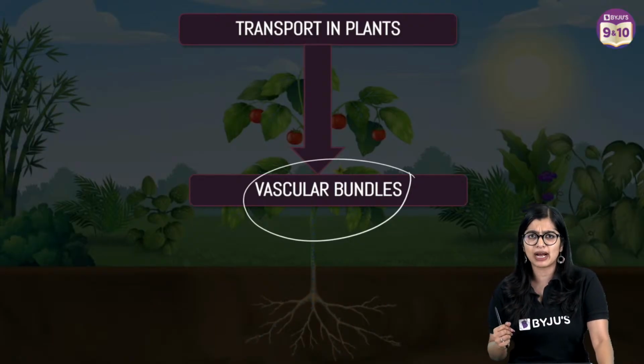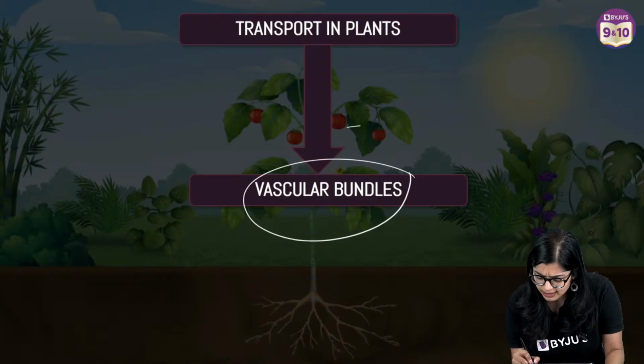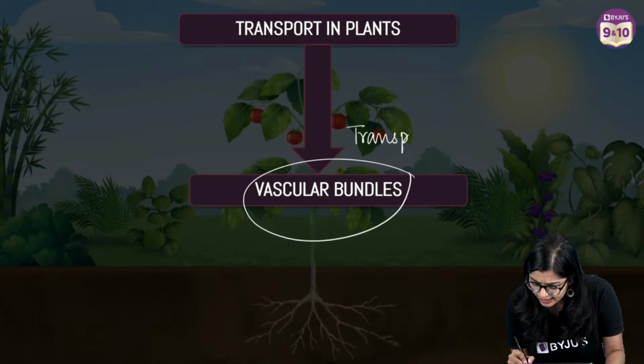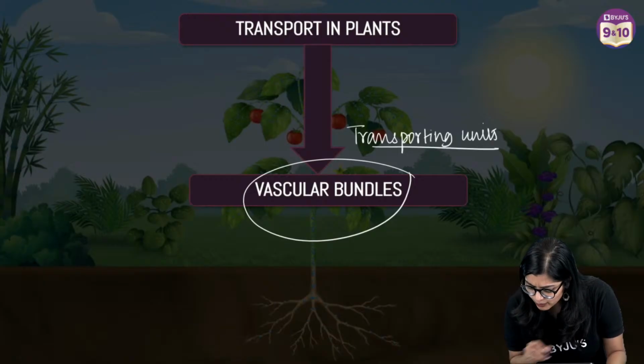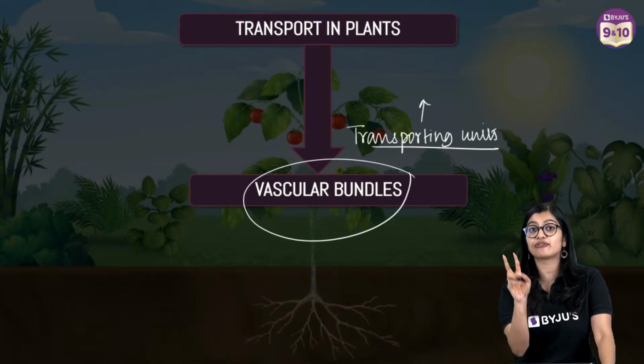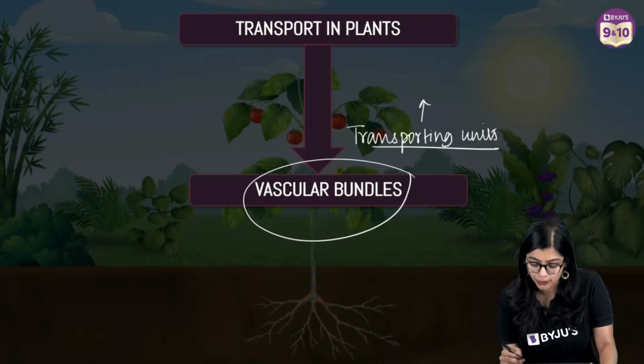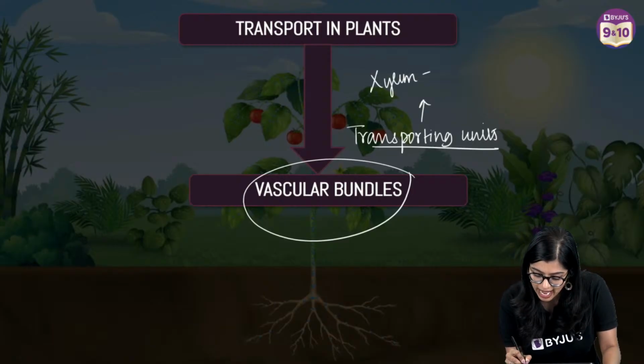Now what are vascular bundles? Vascular bundles are nothing but your transporting units, which include two kinds of complex permanent tissue, that is xylem and phloem. So let's understand xylem and phloem.